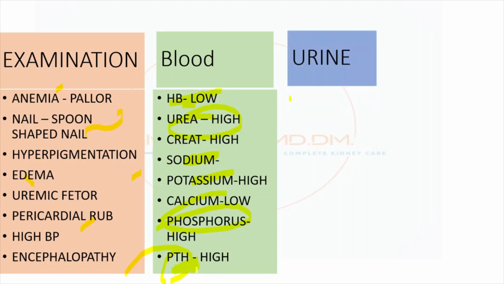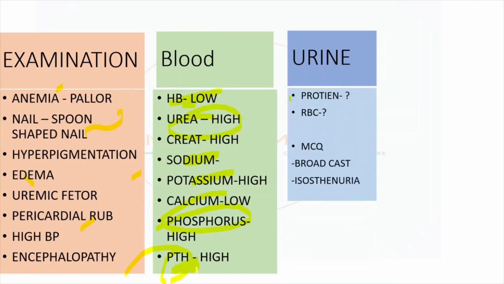What are the things you can find in urine? Is urine going to be helpful in any way? In CKD end-stage disease, it is mostly very less helpful. You can't make any diagnosis with the help of urine examination. So proteinuria might be variable as per the etiology. RBC might be present, might not be present.